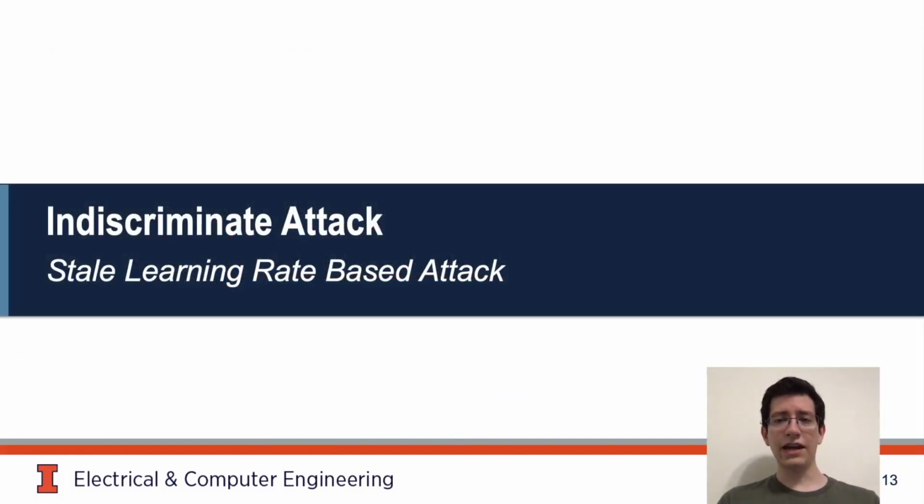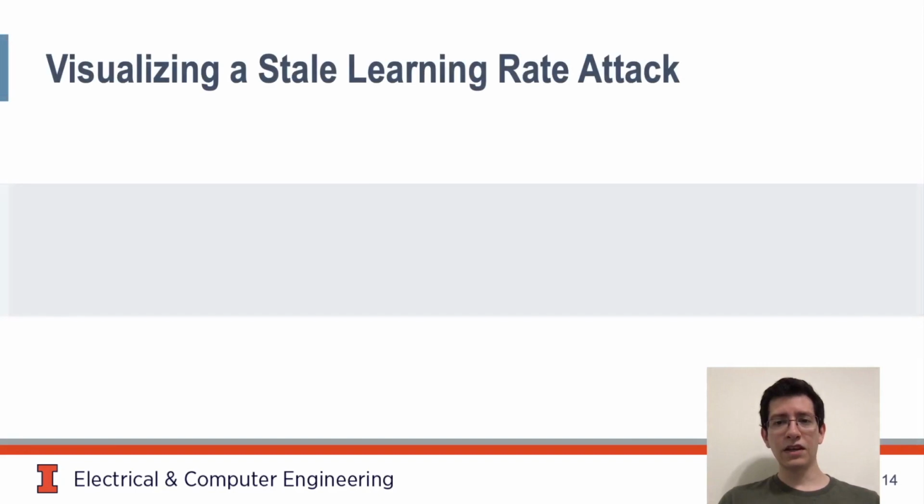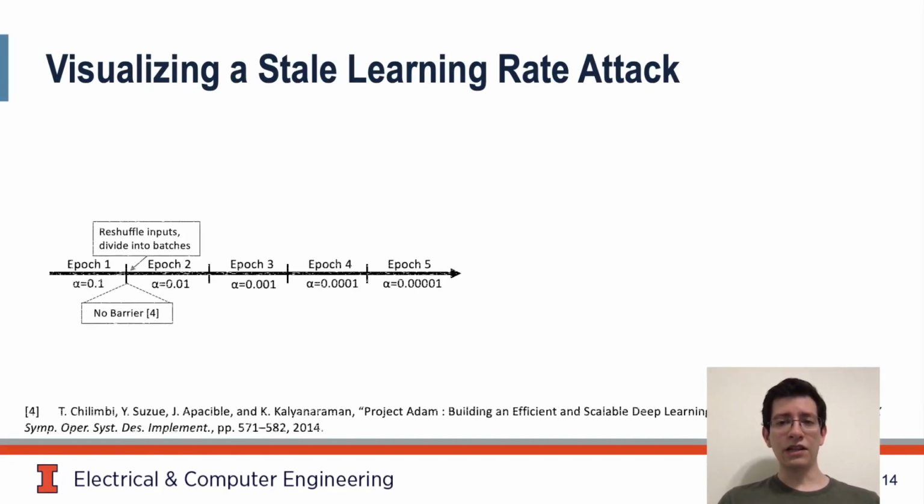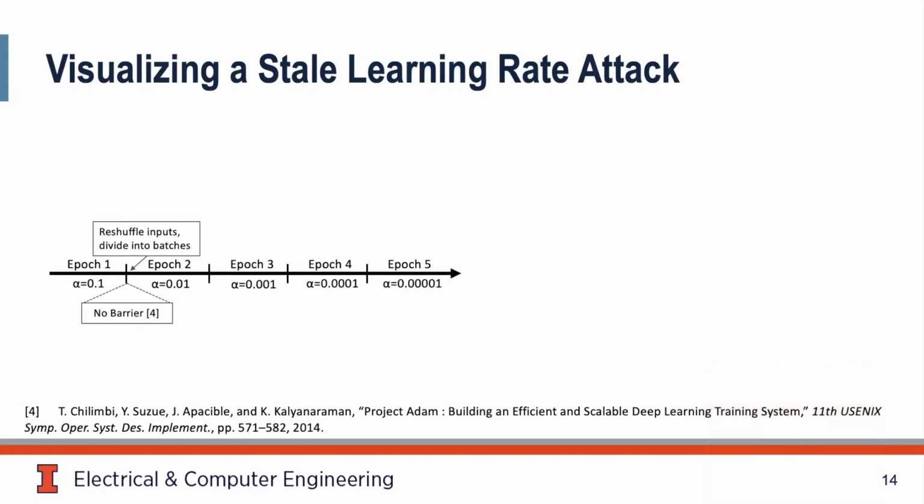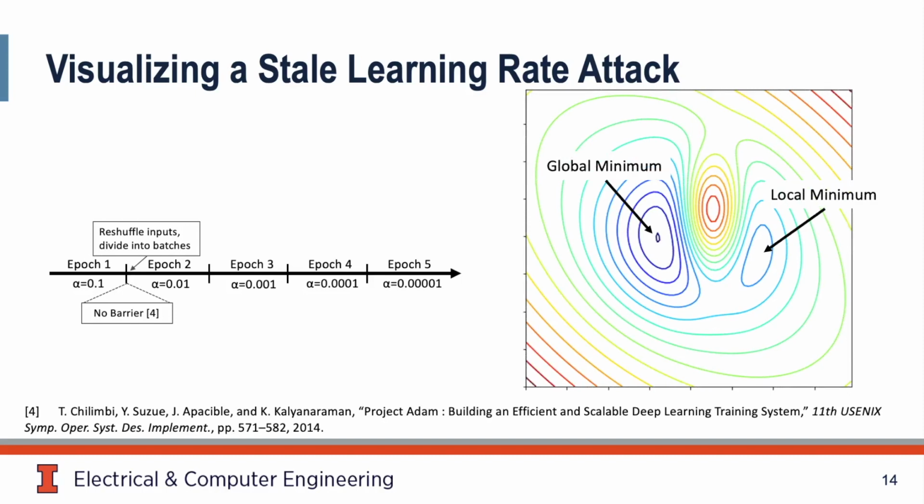Let's consider then how an adversary can leverage this property to perform an indiscriminate attack, the first of our 3 APA variants. We'll start by describing the attack at a high level. On the left, we see a visualization of training which describes how the learning rate changes across epochs. You'll notice that there is no barrier across epochs, meaning the learning rate, alpha, is local to each worker, a common practice. On the right, we see the surface we are optimizing across.